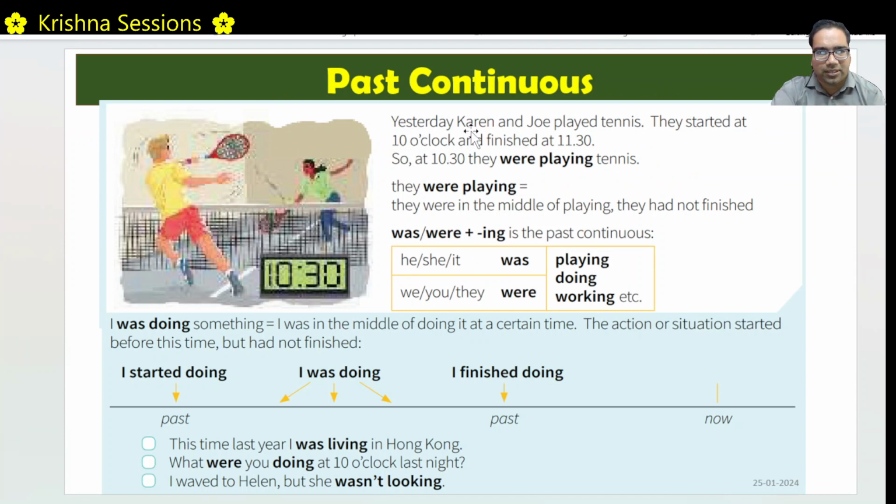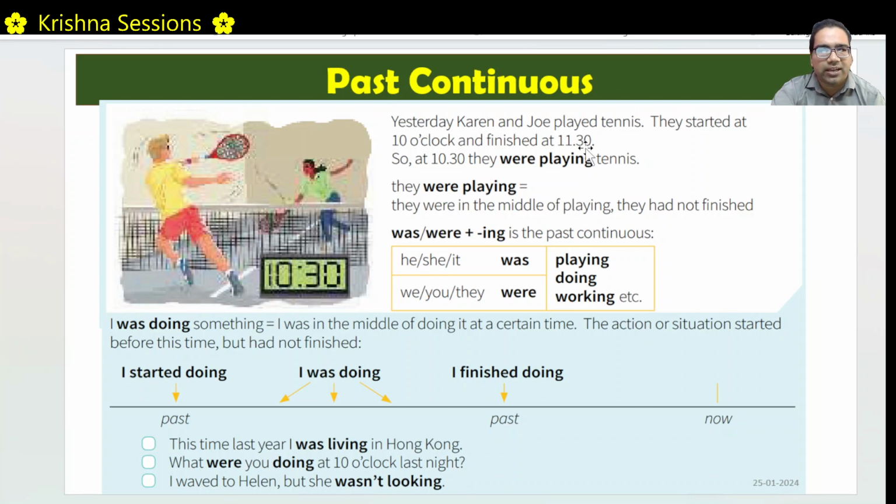Let us look at this example. Yesterday, Karen and Joe played tennis. They started at 10 o'clock and finished at 11:30. So at 10:30 they were playing. This is in continuous form. Yesterday they played, so that is why this is in simple past. This thing has already happened.